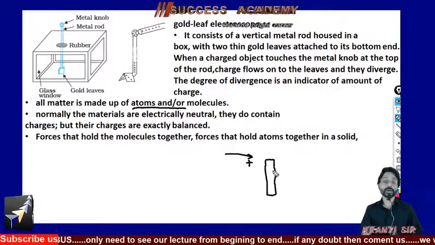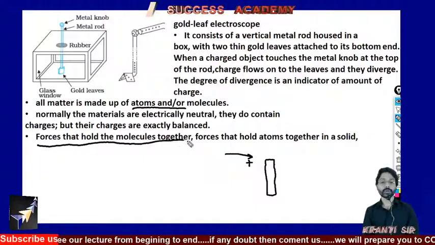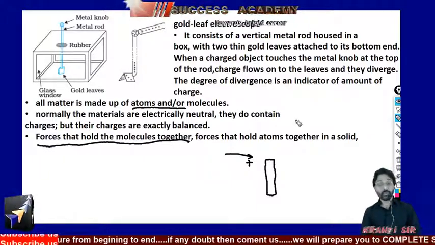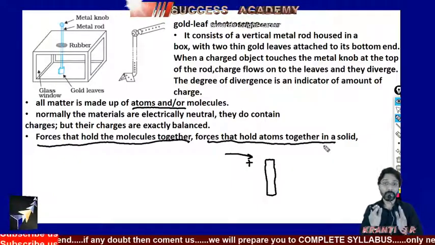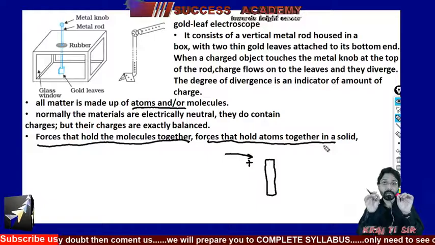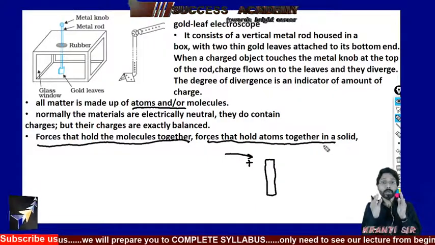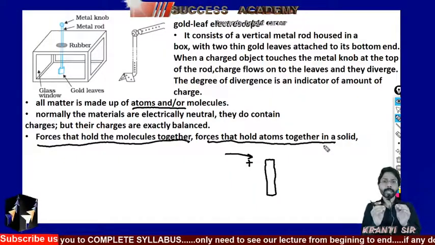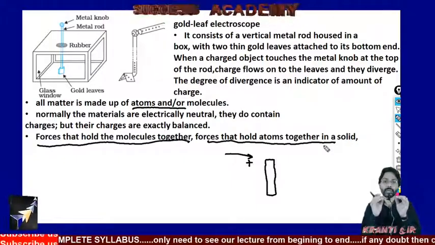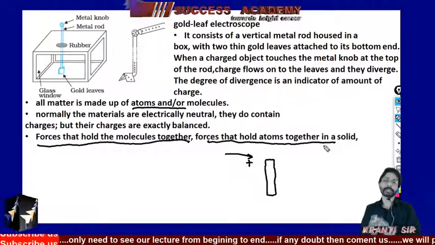Why? Because of the forces that hold the atoms together in a solid, which make it electrically neutral, and which do not give permission to the molecules or atoms to move from one place to another.